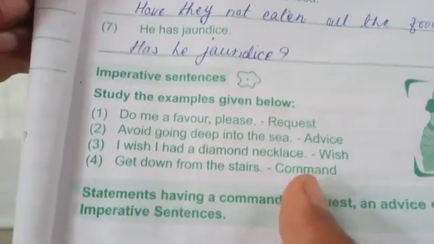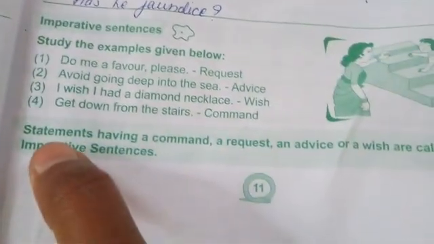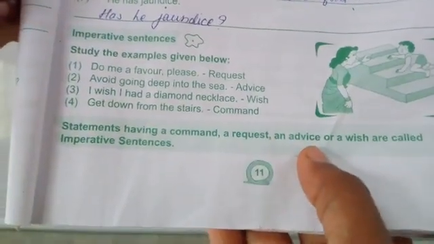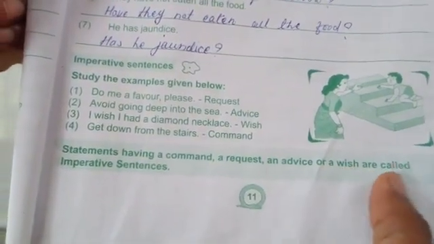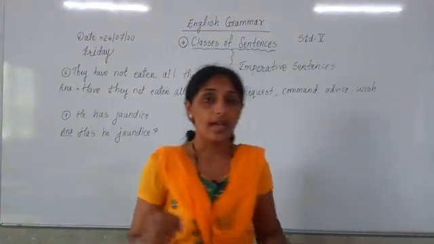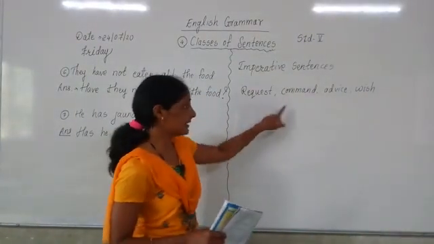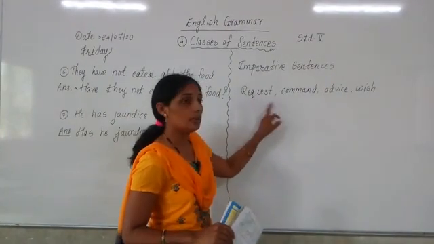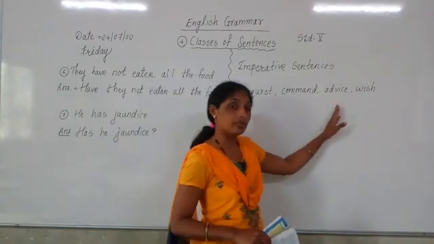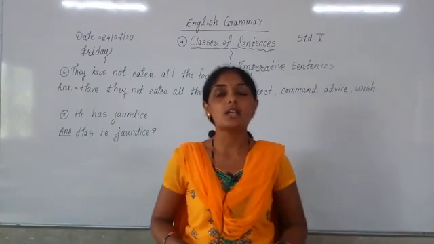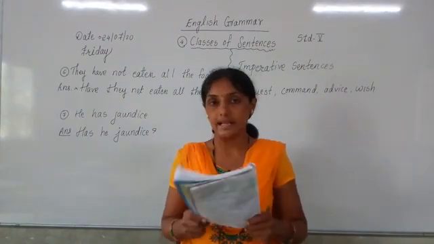Command. Command means what? An order is given, right or not? So your definition is given. Statements that have a command, a request, an advice, or a wish are called imperative sentences. What are imperative sentences? Imperative sentences or statements which have a command, a request, an advice, and a wish. Those sentences are called imperative sentences.